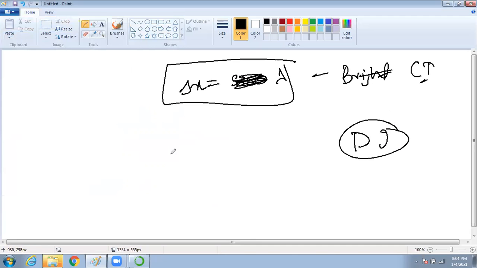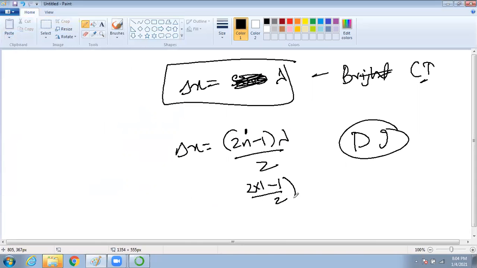For destructive interference, what did I tell you? Delta x equal to (2n minus 1) lambda by 2. Yes or no? For the first dark, it will be 2 into 1 minus 1 by 2, which is 2 minus 1 by 2, equal to 1 by 2 lambda. That means your first dark pattern will be lambda by 2.